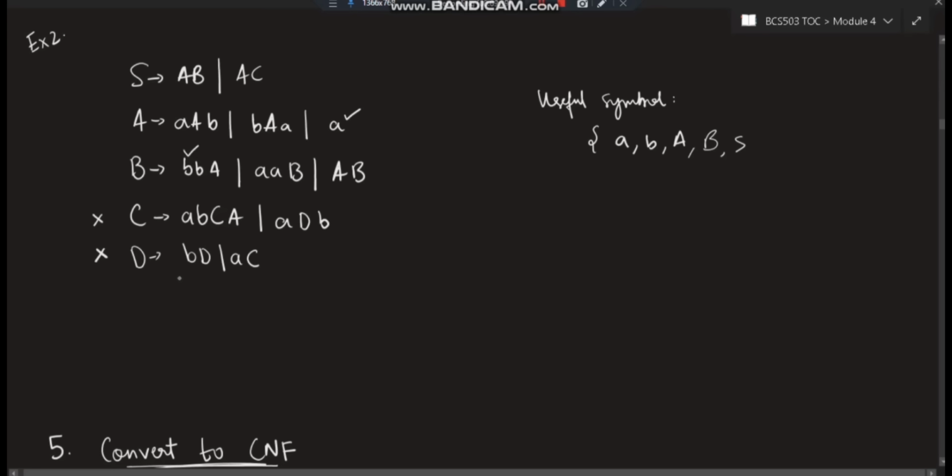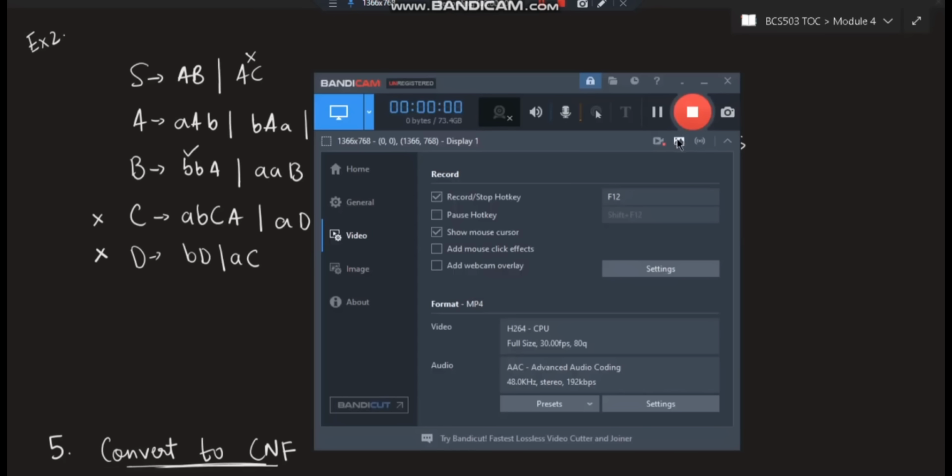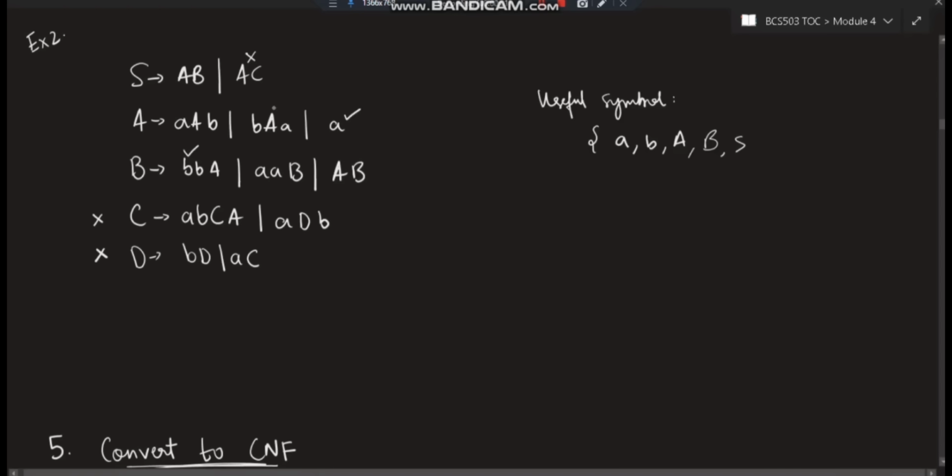C and D are what? Useless productions. So we will remove C and D from the screen. Now if C and D are useless, the ones which have C and D all become useless. So A, C becomes useless here, and no other ones are useless here. Okay, fine. So what will be my final answer?